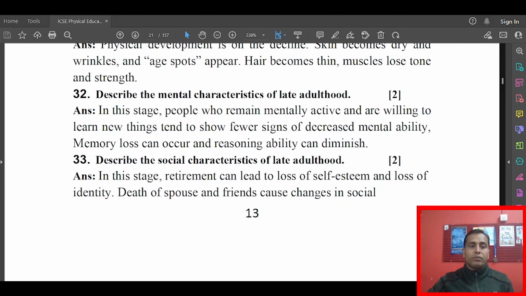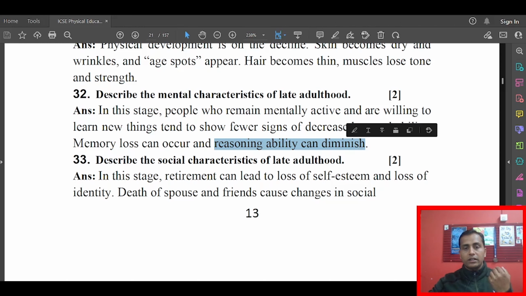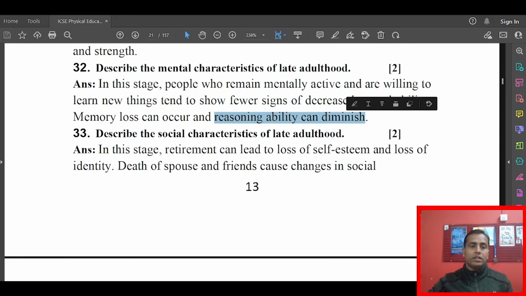Decreased mentality and memory loss can occur. That means they will be very much forgetful at that particular age. Reasoning ability will be diminished. Sometimes they will be saying some kind of statements that lack reasoning ability.